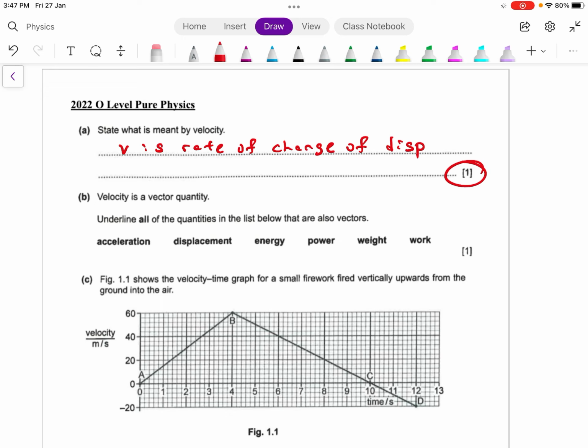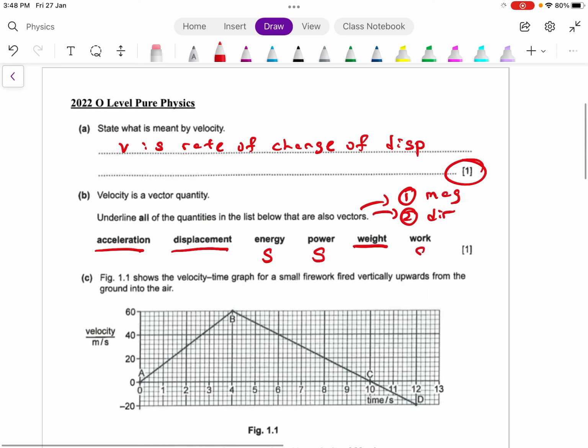Okay, part B, same thing. Velocity is a vector quantity. Underline all the quantities that are also vector. Vector means you must have magnitude and direction. So the very first will be acceleration. Displacement is also a vector. Energy is not a vector, so energy is a scalar. Power is also a scalar. Weight is a vector. Work is a scalar. So there are only three vector quantities here. So this is part B.